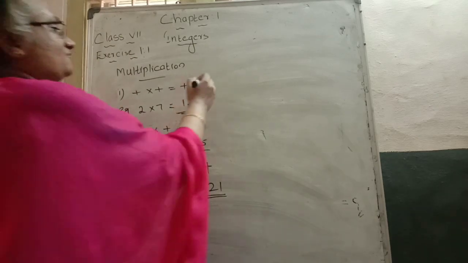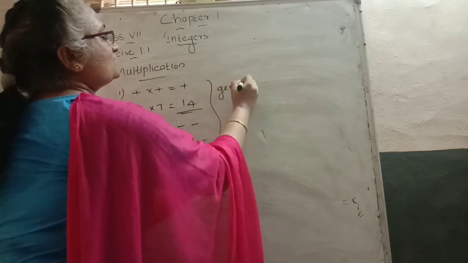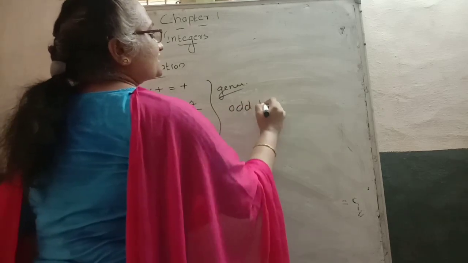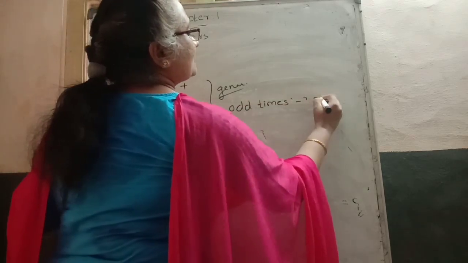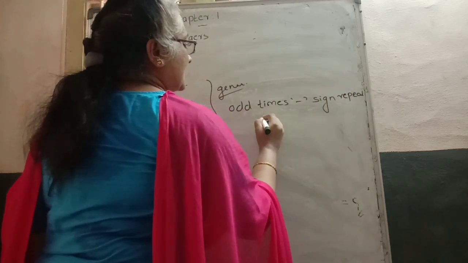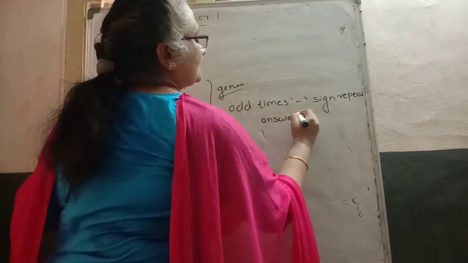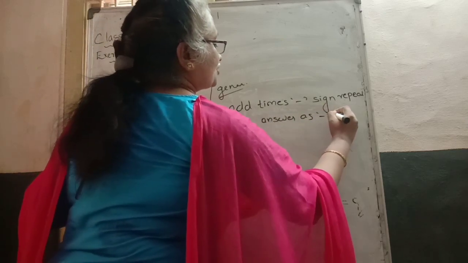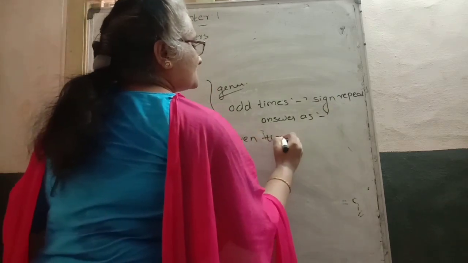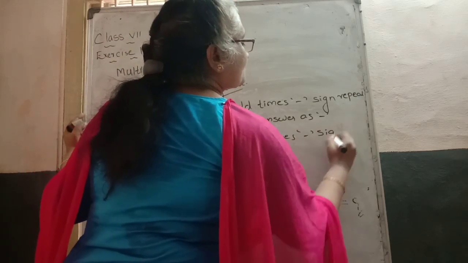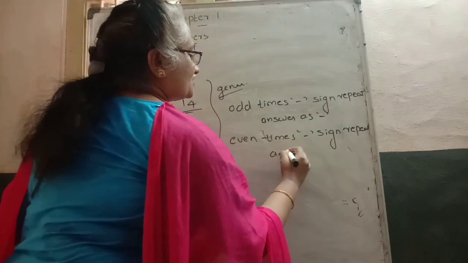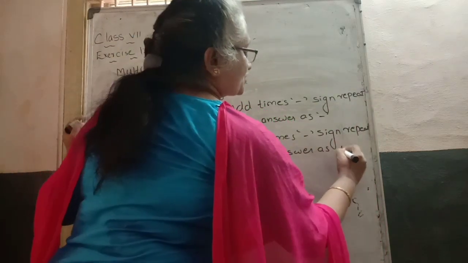So what generally we can say is that if the negative sign repeats an odd number of times, we get a negative answer. If the negative sign repeats an even number of times, we get a positive answer.